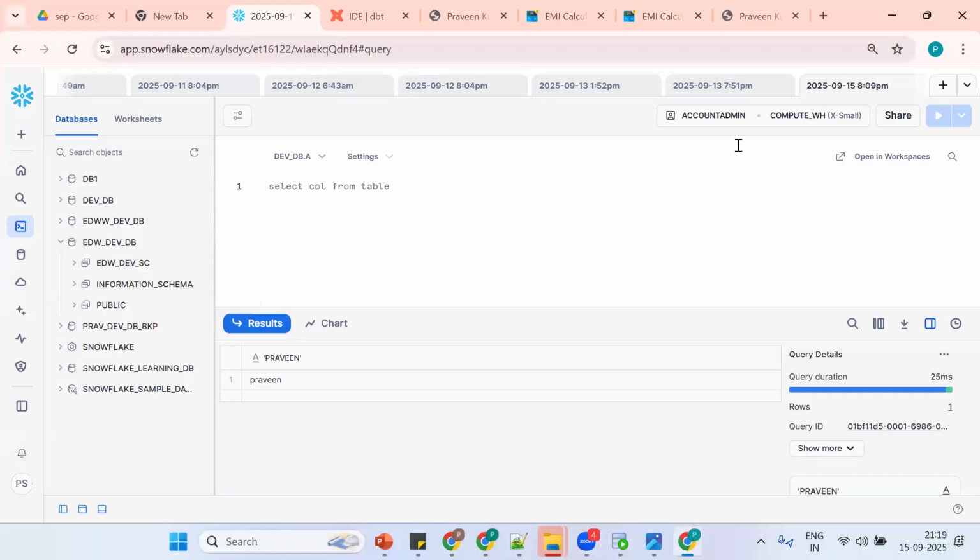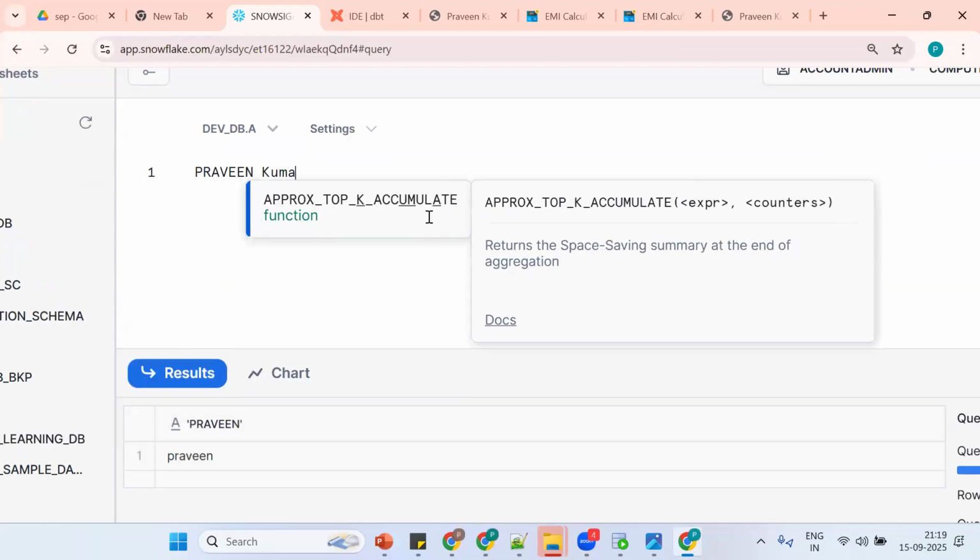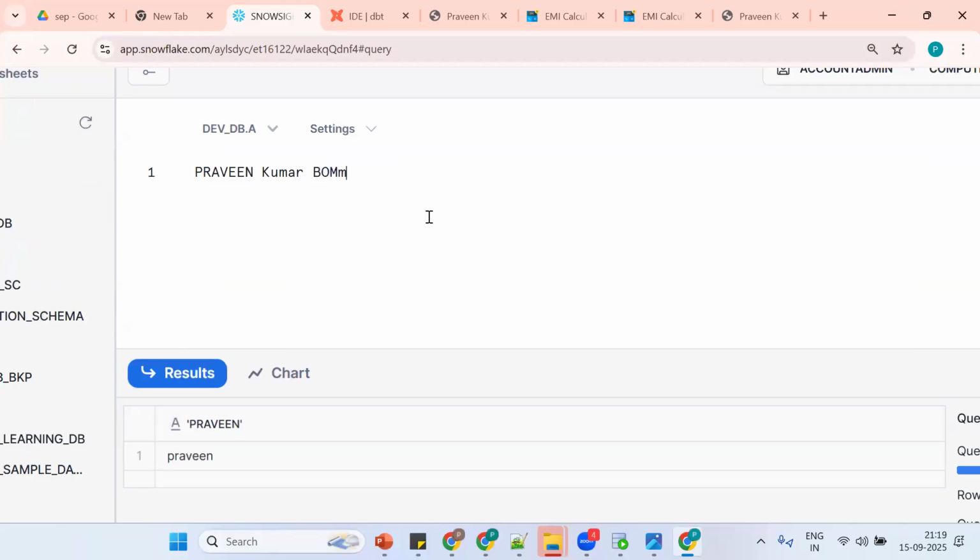So this is what you are working on: Snowflake, Snowsight, user interface. Okay, so Praveen Kumar is there. It's a mixed case. I want to convert it into capital case. How to do it, by using what concept?